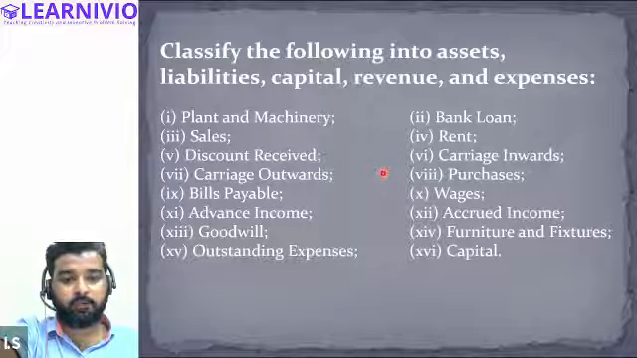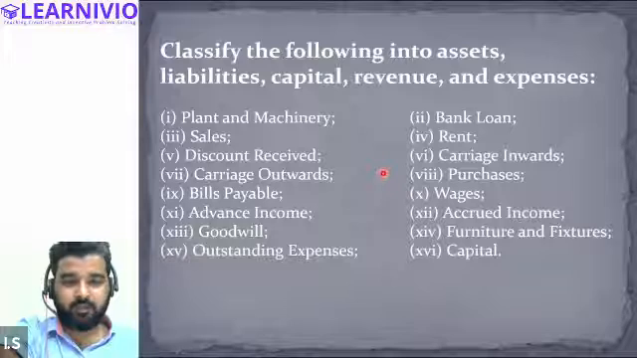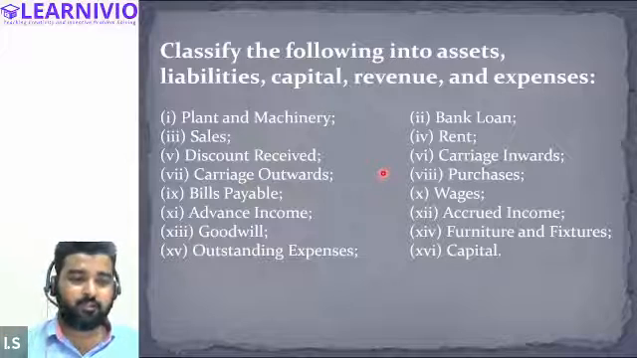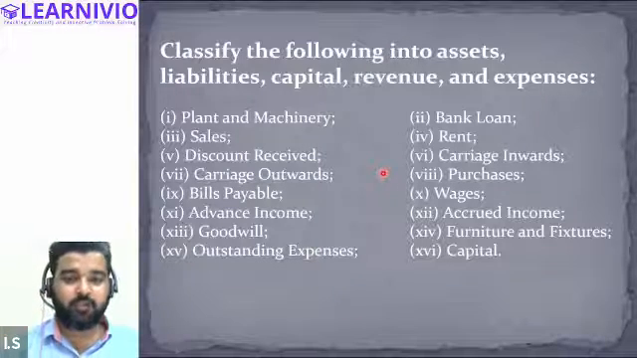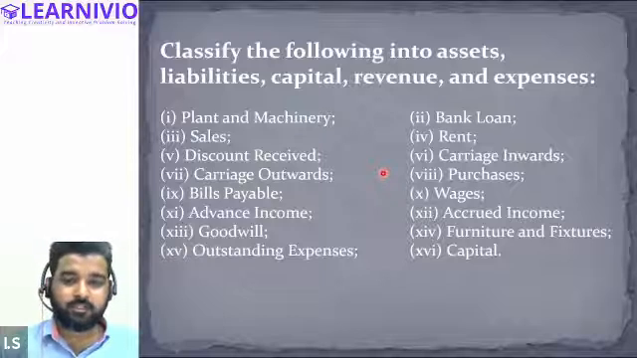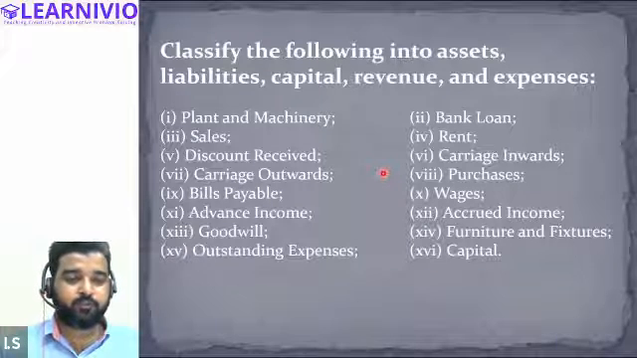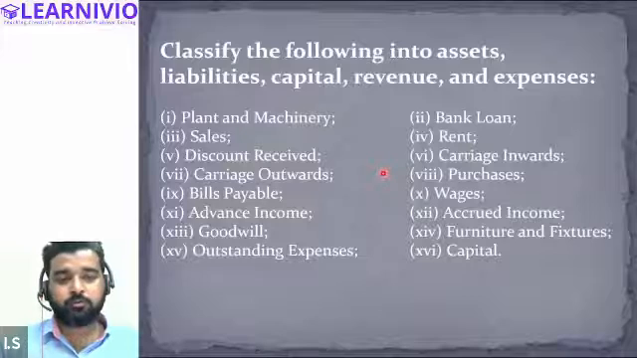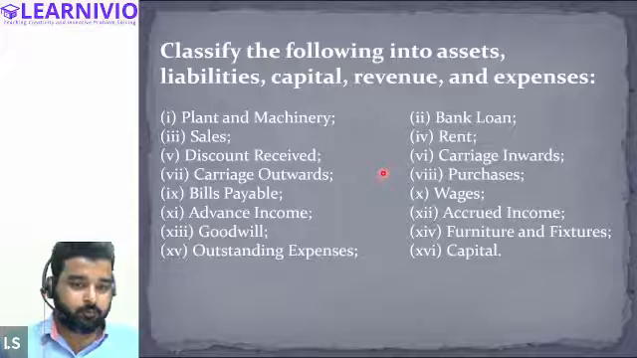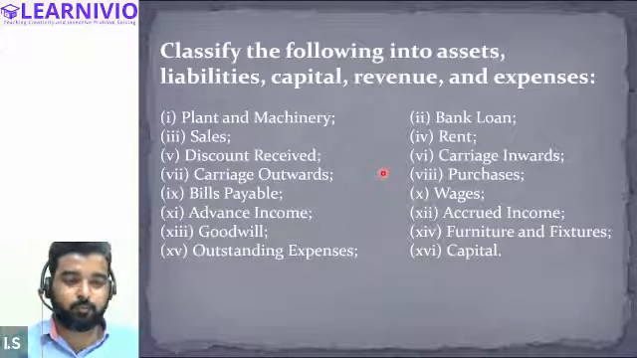Similarly, carriage outward simply means expenses on shipping goods to the customer. Carriage inward is the transportation cost of purchases, and carriage outward is the transportation cost of sales. When we sell to the customer, we have to incur some shipping charge, that is called carriage outward. And when we purchase goods from the supplier, we also incur shipping charge, that is called carriage inward. So both carriage inward and carriage outward are expenses.